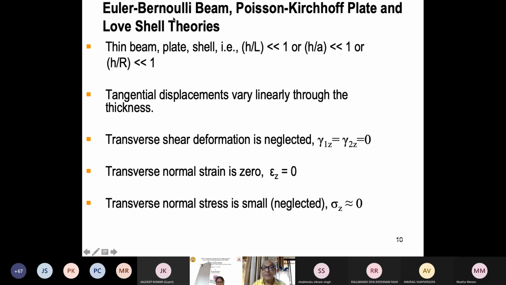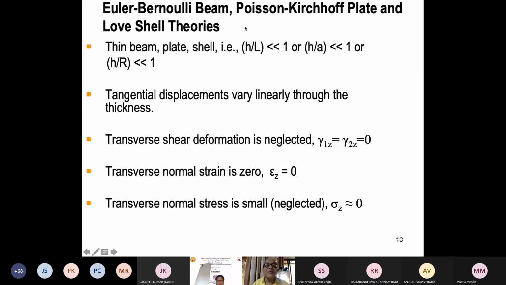So then this one, Euler-Bernoulli. So in a plate, when you go to the 2-dimension plate, the 3-dimensional problem is reduced to 2-dimension in the case of plate. In order to reduce the 3-dimensional problem, which is difficult to solve, we reduce it to a plate problem, which is 2-dimension, by assuming some displacement field in thickness direction. And in shell also, a curved plate is a shell. Elastic shell is nothing but a curved plate. You make a curvature to the plate and then apply load transverse to the surface. It becomes a shell.